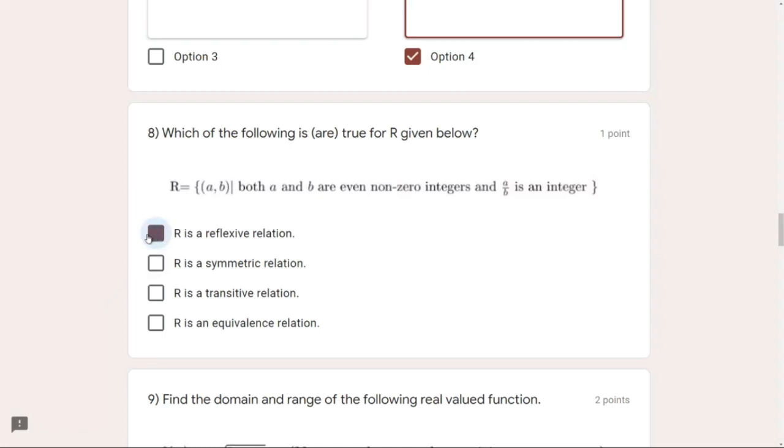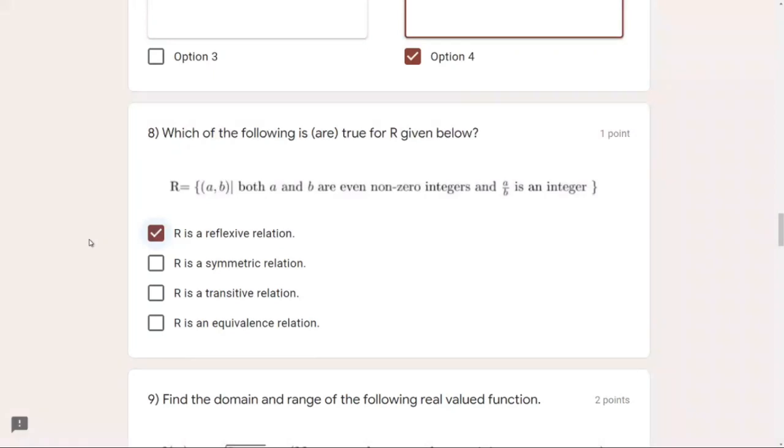Now the second is symmetric relation or not. For a symmetric relation, you have to see that if A comma B exists as an element inside this relation, then B comma A should also exist always. Even if there is a single condition in which this is not followed, then it won't be a symmetric relation.